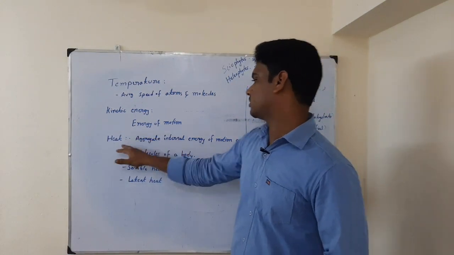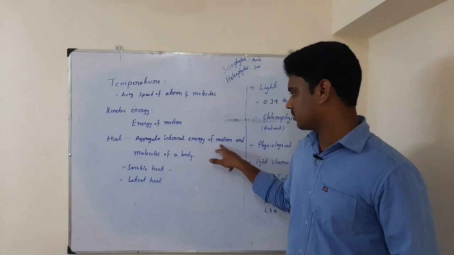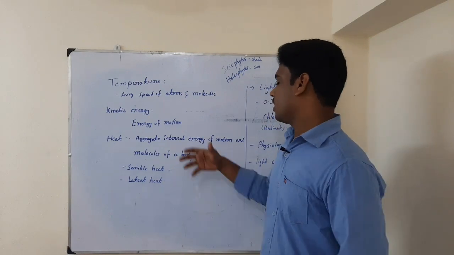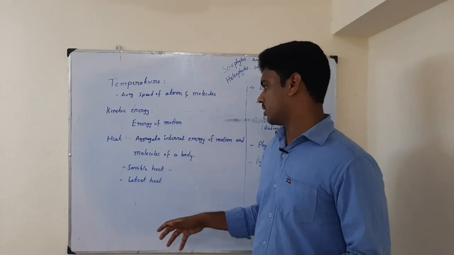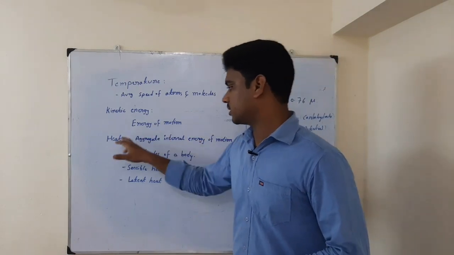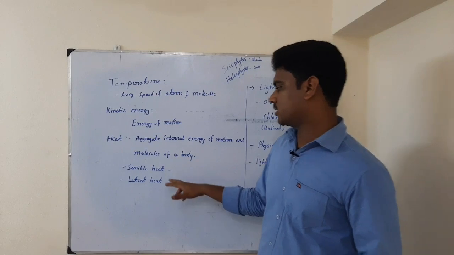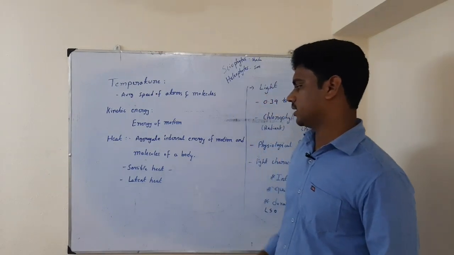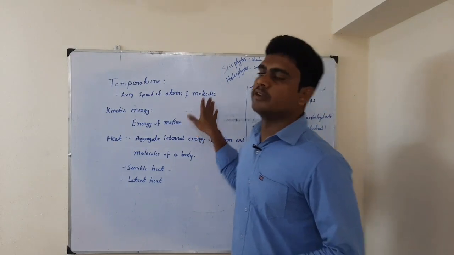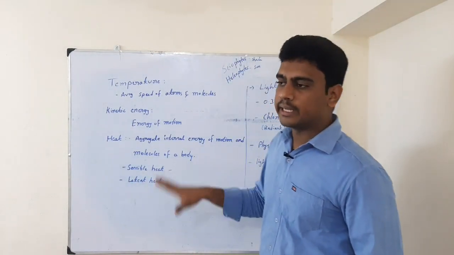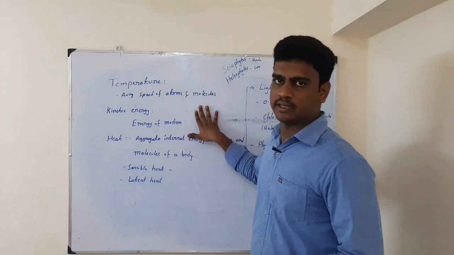This is motion, that means movement of heat from one molecule to another in a particular body. That energy is nothing but heat. In heat, two types are there: sensible heat and latent heat. Sensible heat means if we touch any object and feel some temperature or heat, that is called sensible heat.